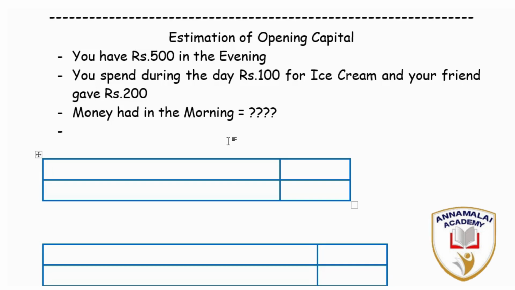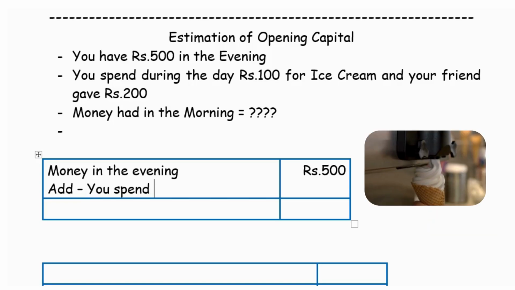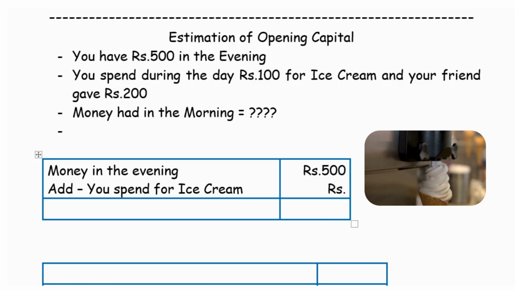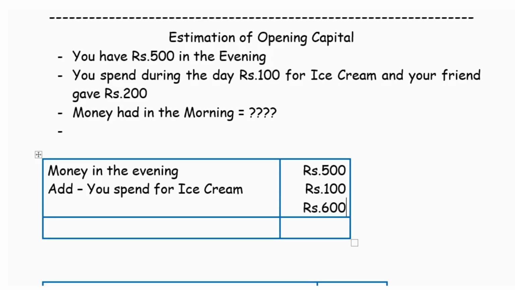You are interested to know how much money you had when you started from your home. Money in the evening is rupees 500. With this, you add what you spent for ice cream. If you would not have spent for ice cream, this money would have been with you. It is rupees 100, so it is rupees 600.